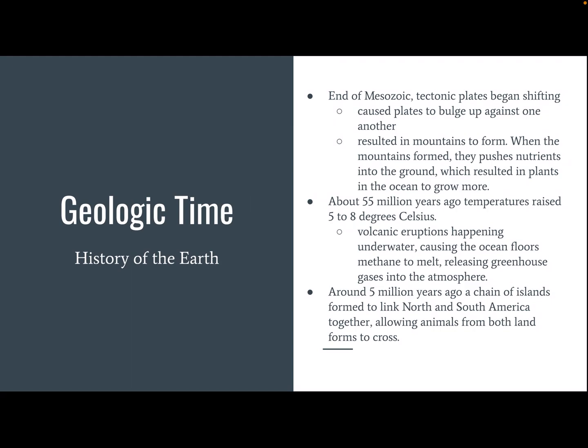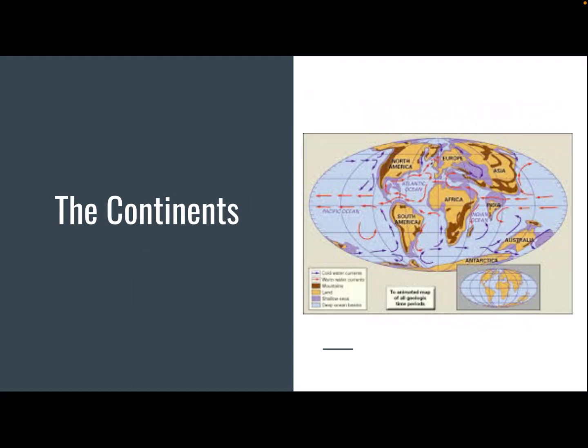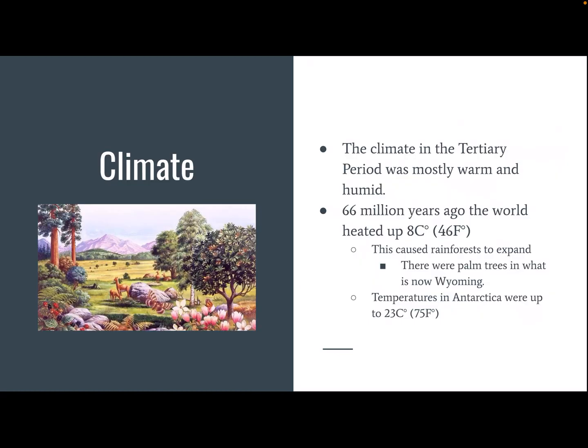Around 5 million years ago, a chain of islands formed to link North and South America together, allowing animals from both landforms to cross. These are the continents of the Tertiary Period. They look relatively the same as they do today.